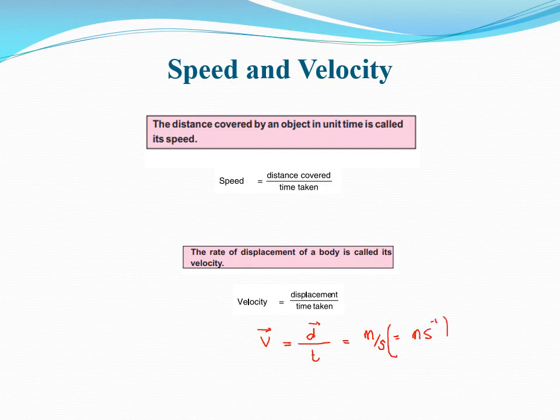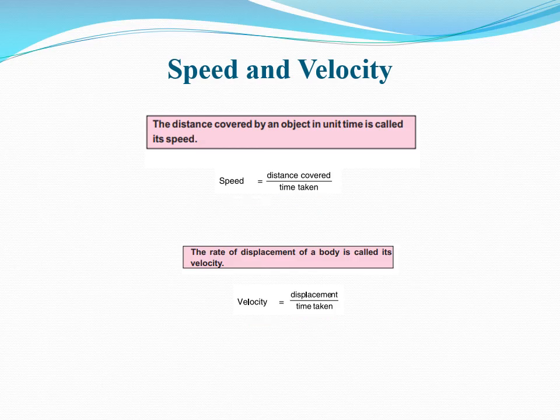So this is another way to write the unit for velocity. Dear students, here we are noticing that the formula for speed is speed equals distance covered divided by time taken, and the formula for velocity is velocity equals displacement divided by time taken.